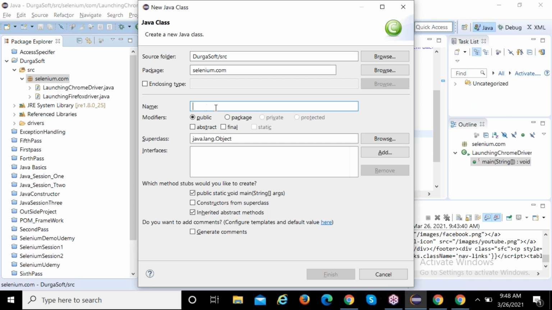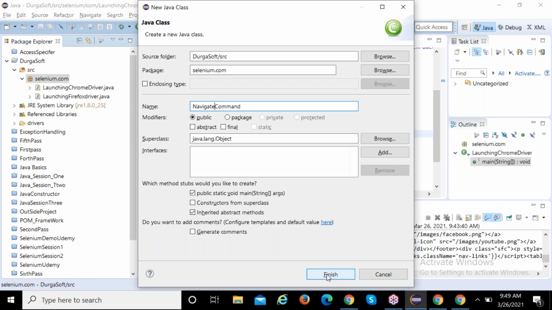Sonali, can you write the navigate commands? So they will ask an interview question: after the browser is invoked, I want to execute 2 URLs at a time. Like, one URL, the Amazon site, will be there, but I want to view another site also, parallelly.